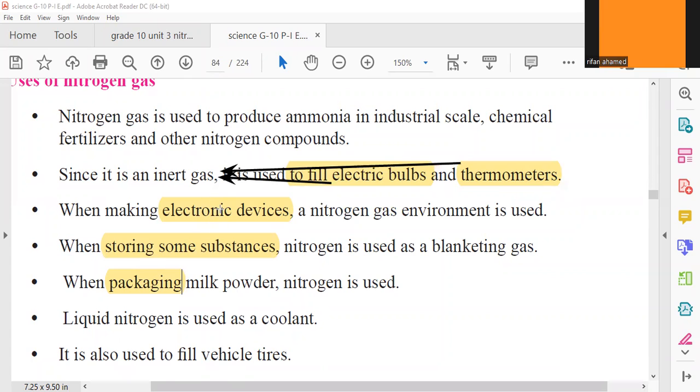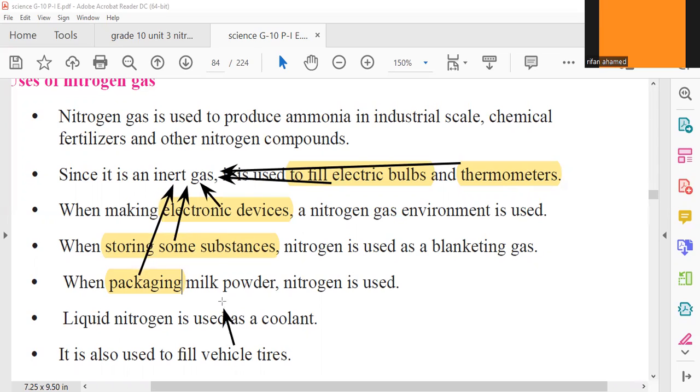Why are electronic device making places covered by nitrogen gas? It is an inert gas. Why do you use nitrogen gas above stored substances? It is an inert gas. Why are you filling milk powder packets, TPT packets, jumbo peanut packets with nitrogen gas? It's an inert gas.